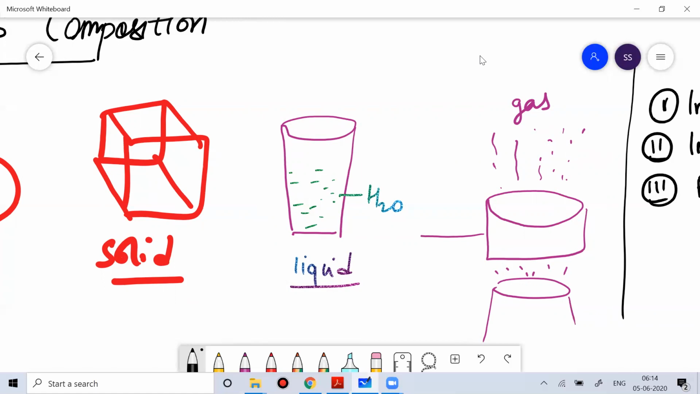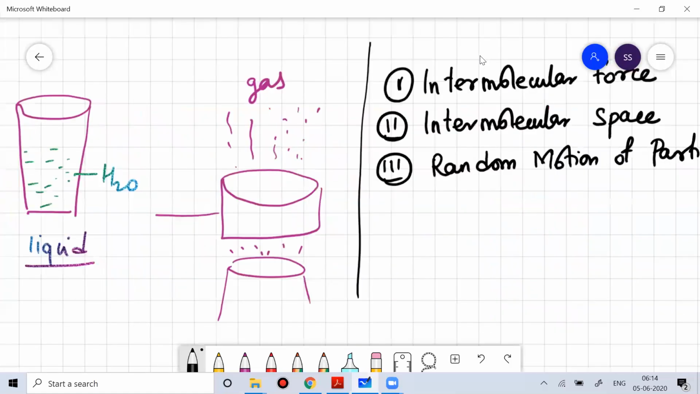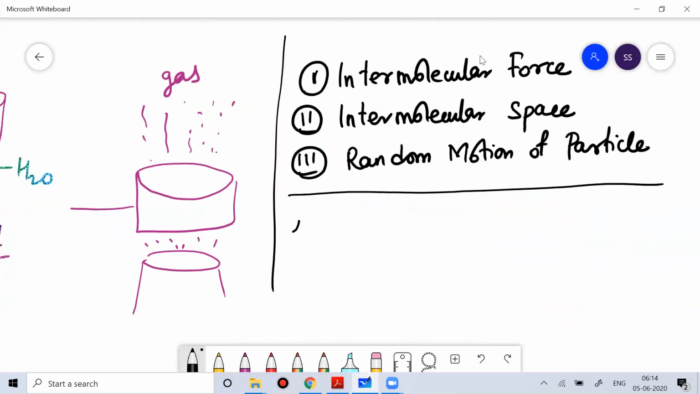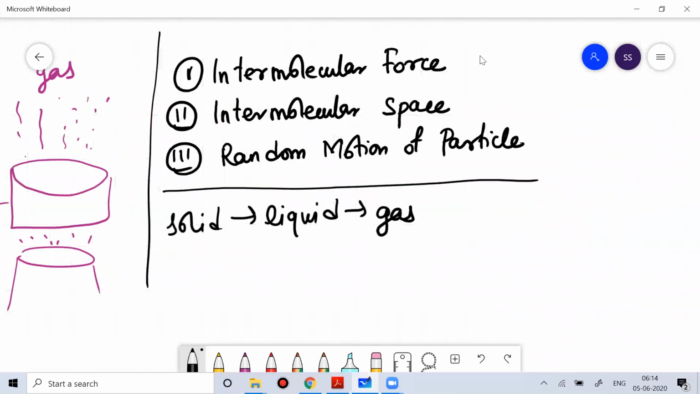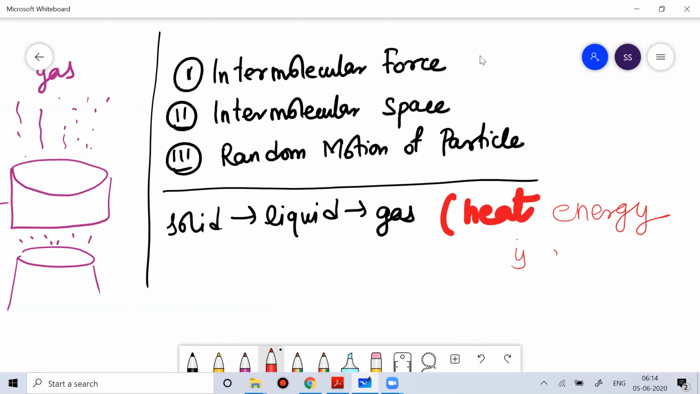So always remember that when a solid is turned into a liquid and a liquid is turned into a gas, heat energy is absorbed. So when I talk about the conversion of a solid to a liquid, or a liquid to a gas, because everything we talk about is in terms of heat energy, here the heat energy is absorbed.